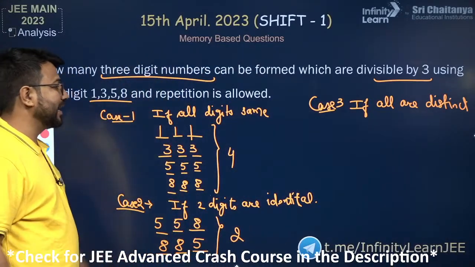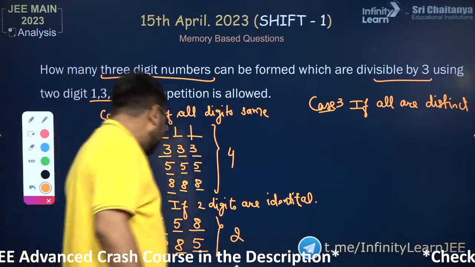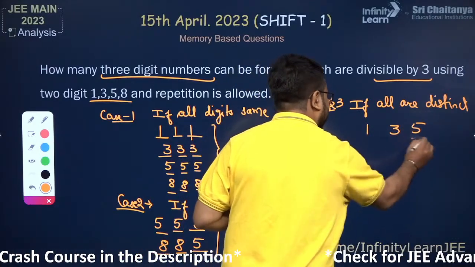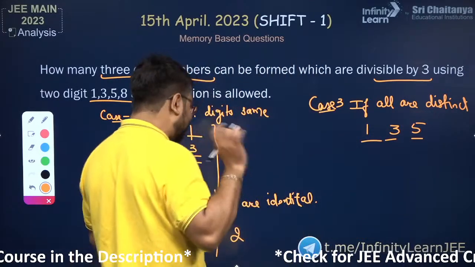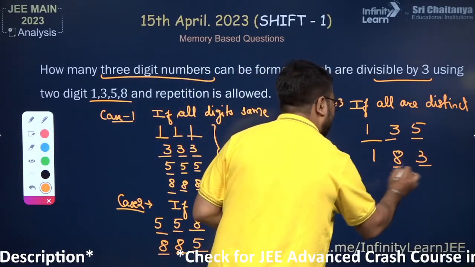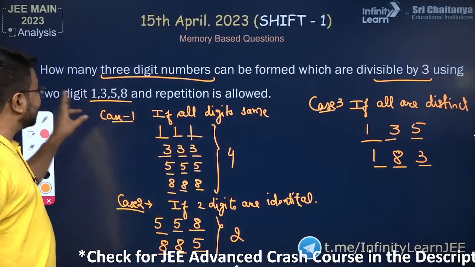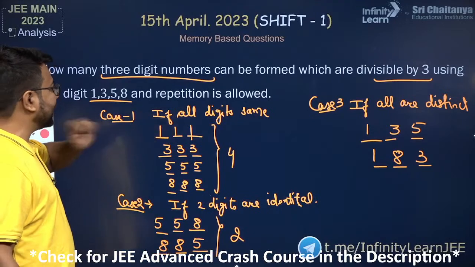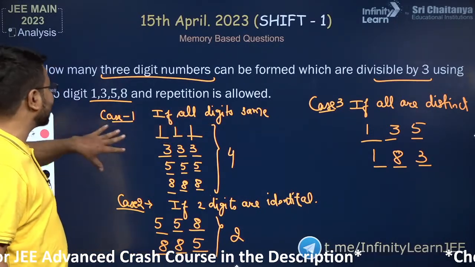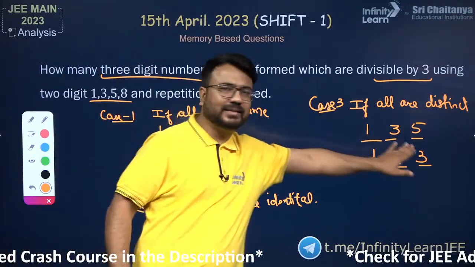Suppose I have taken 135, because 135 will generate a number that is divisible by 3, and I can take 183 also, because that is also divisible by 3. Other than this, suppose 358 is left. If I try to take 358, it will not be divisible by 3.